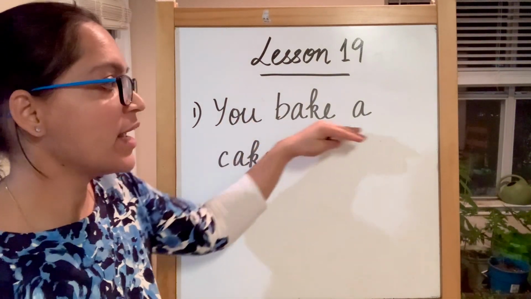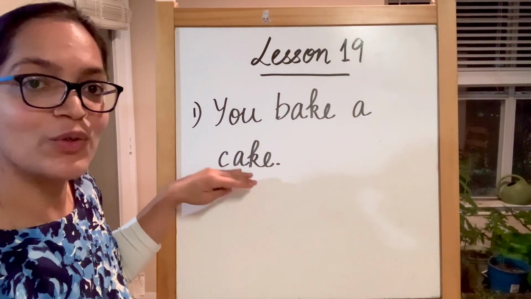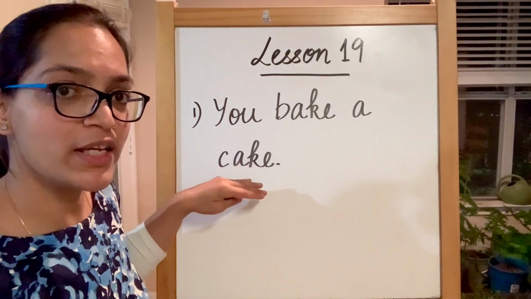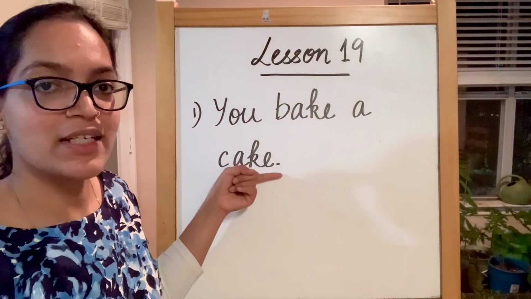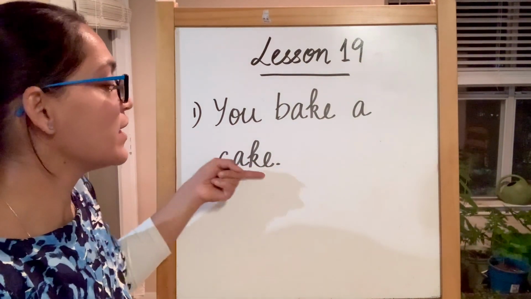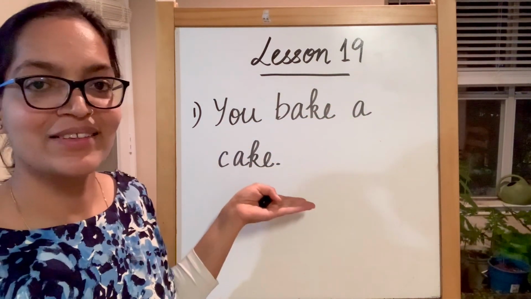You bake a, K, a. This is going to be ay again. Long vowel A sound, not short vowel A sound because there is E in the end. So this is K, ay, K, cake. You bake a cake.